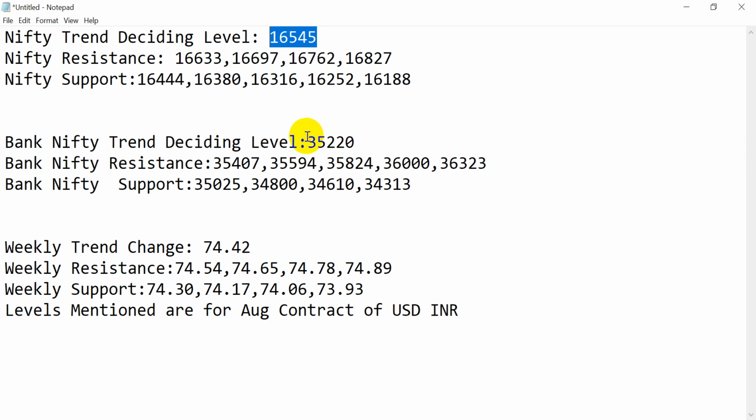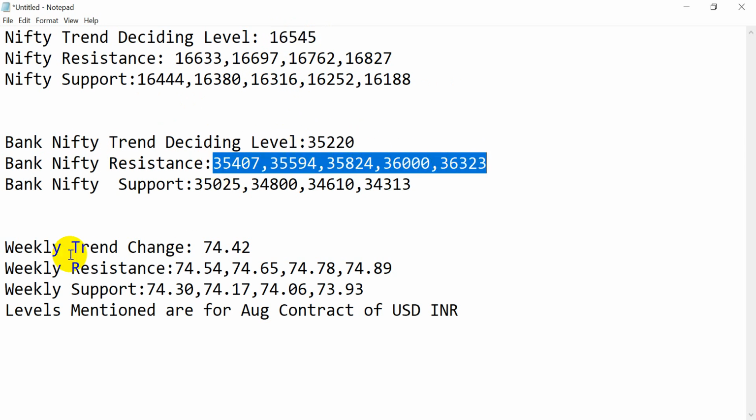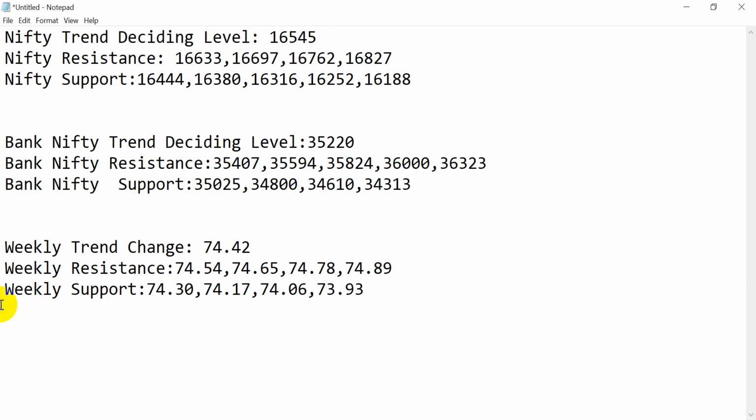Similarly, Bank Nifty 35220 is a very very important level. These are the targets on upside and downside, and this is the weekly trend chain level for USD INR. So 74.42 is an important level, and these are the levels which I'm watching for upside and downside. So I've shown you the USD INR important astro aspect, Bank Nifty, and Sun Ingress.